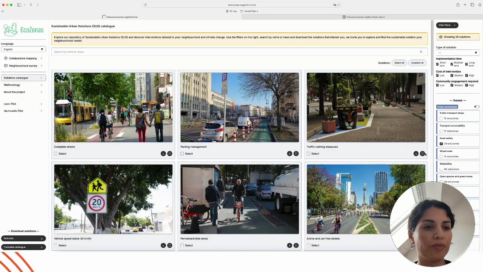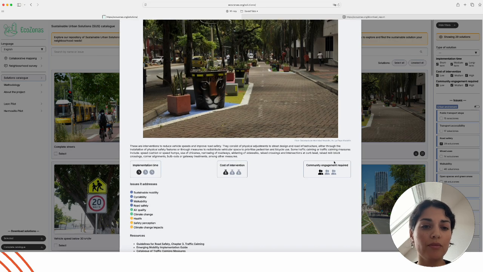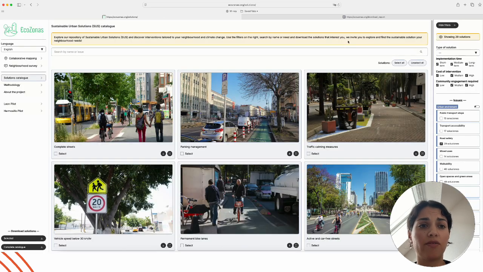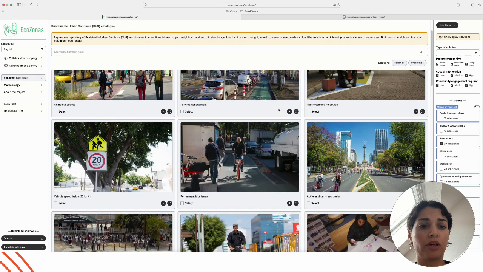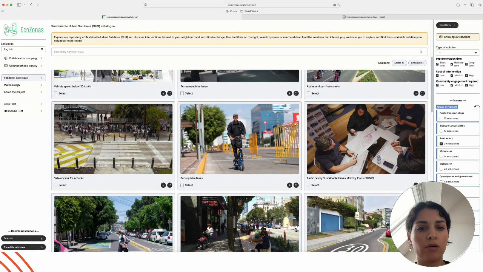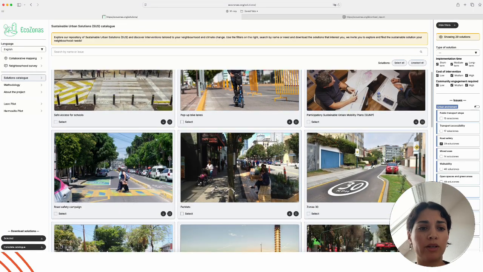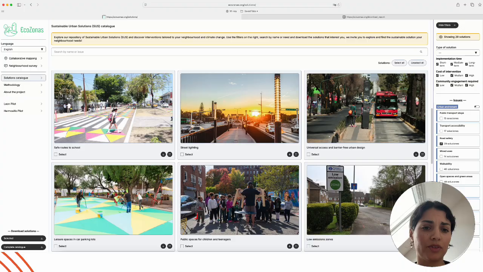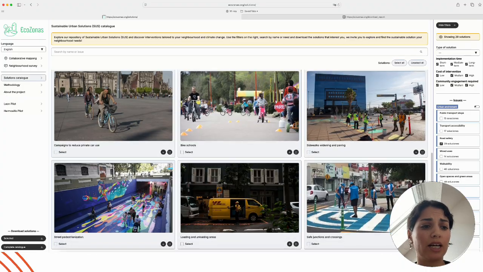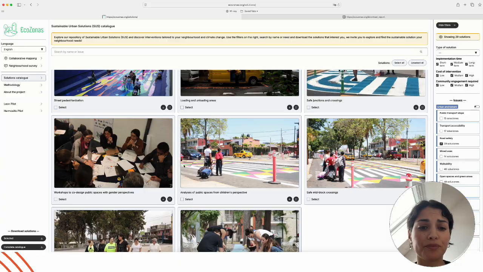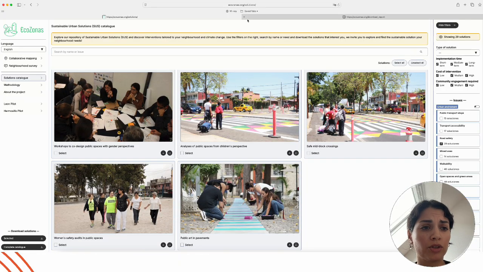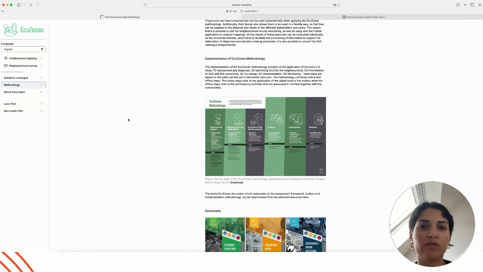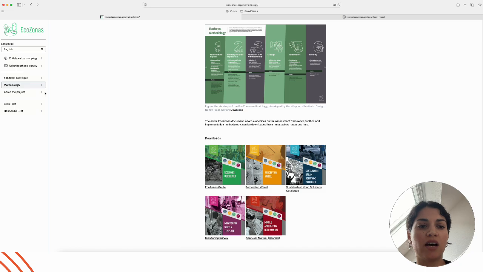In road safety, there are many measures related to public space interventions, such as traffic calming measures, as shown here. Also measures related to physical infrastructure, both permanent and tactical urbanism interventions. There are solutions for street lighting, for improving crossings and junctions, for street pedestrianization, and many more. I also invite you to check in the methodology tab all the resources that can be downloaded on the website.